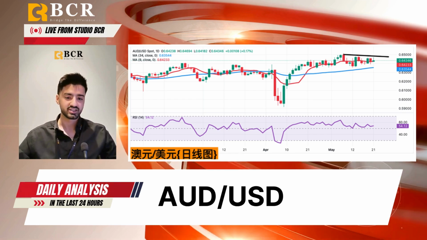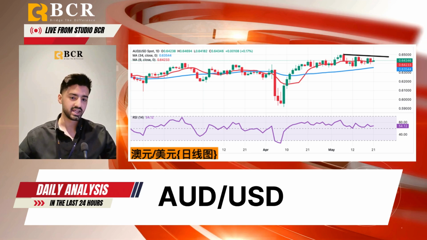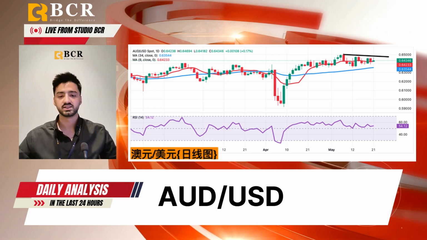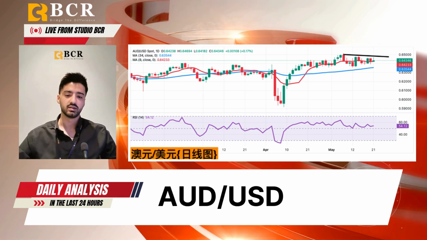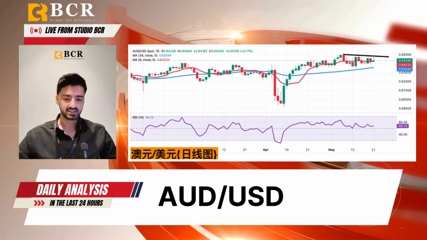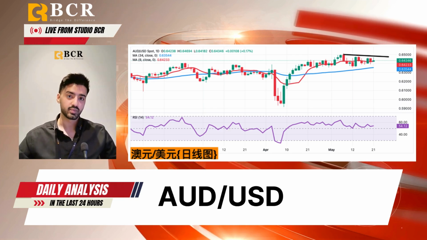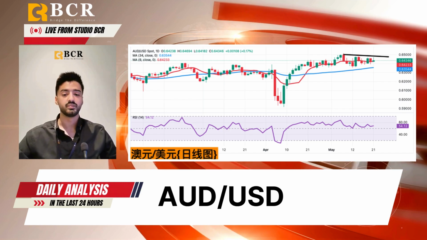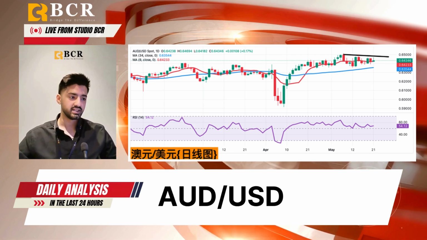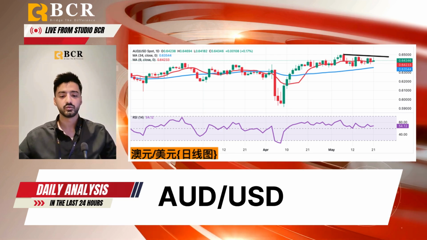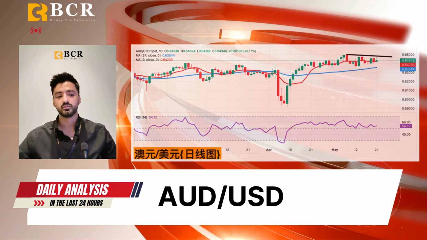Technically, the Australian dollar is trading above the 20-day SMA at 64.23, while the RSI remains above 50, both pointing to continued bullish momentum. Resistance is seen at 64.87, and a breakout above 65 cents could pave the way towards 65.15. Initial support is around 64 cents, followed by 63.54.